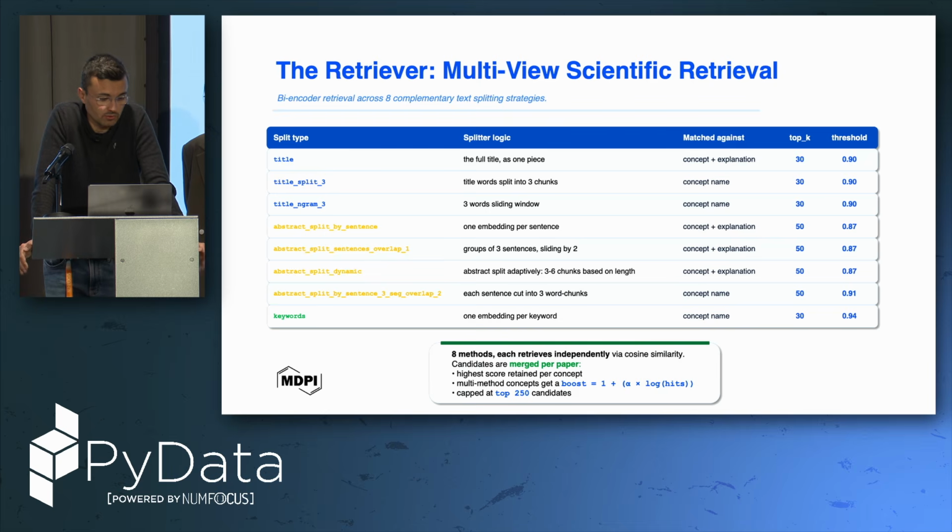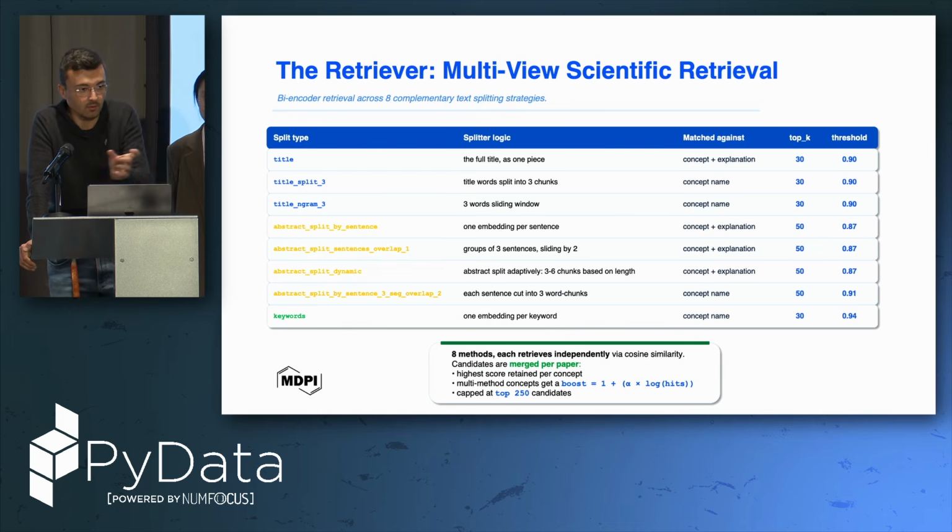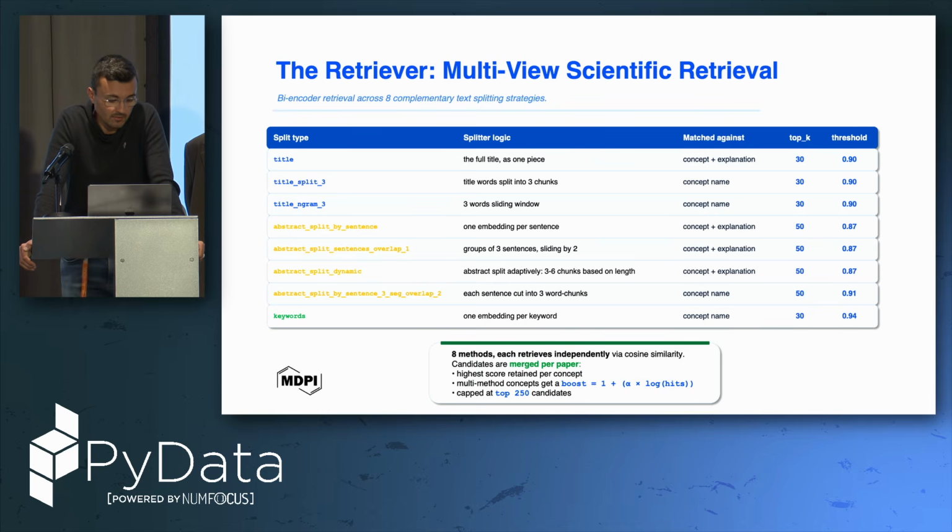Then we have some strategies to split it. So we divide it in 3 parts, and we generate several other embeddings. And we also have 3-grams of the paper, just to have a sliding window where we try to be a bit more narrow and precise to get these concepts that they are talking about. Again, something very similar on an abstract. Of course, the abstract is a bit more noisy than the title, because there can be many more sentences. And we have here as well some strategies for how to split the text and how to embed these splits.